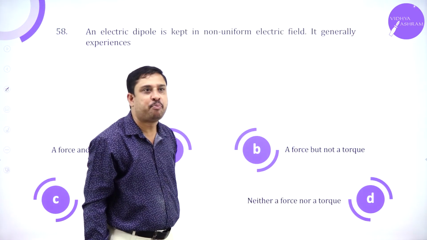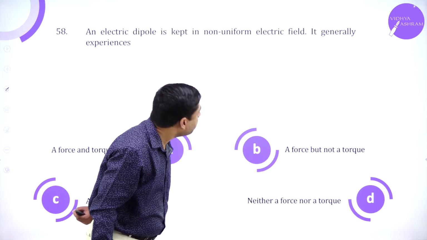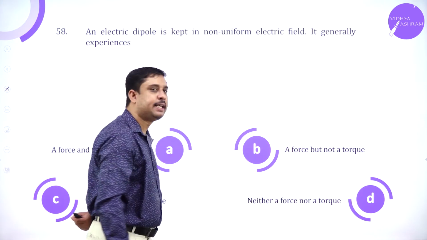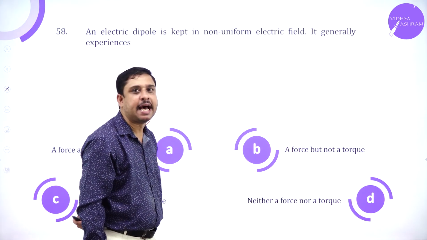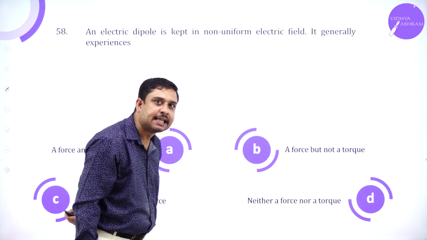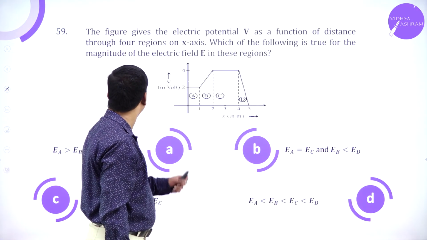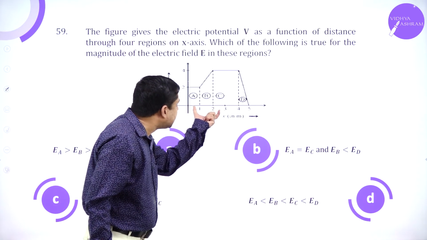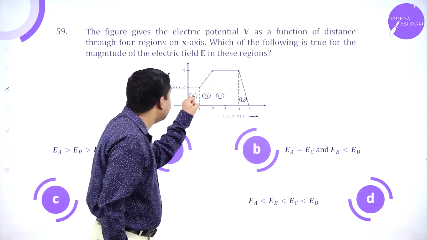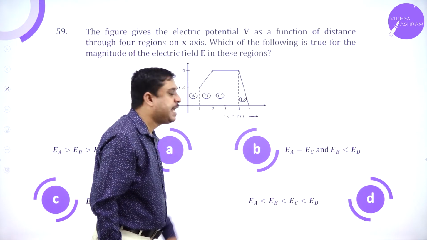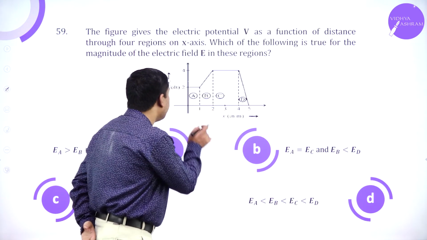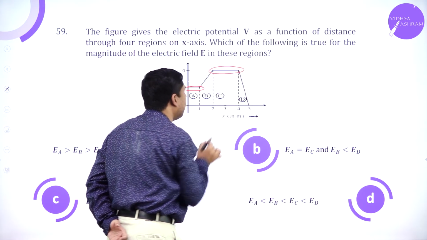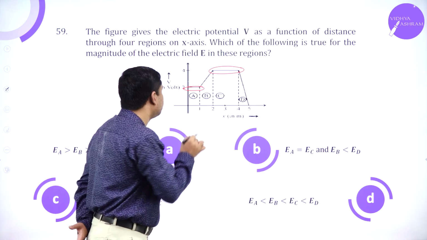An electric dipole in a non-uniform electric field experiences a resultant torque as well as a force. Now here we have to find the correct relationships between EA, EB, EC and ED. Observe these regions. There is no slope at all.